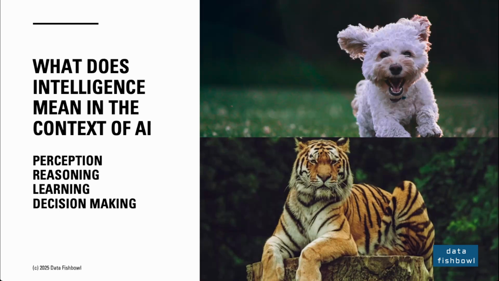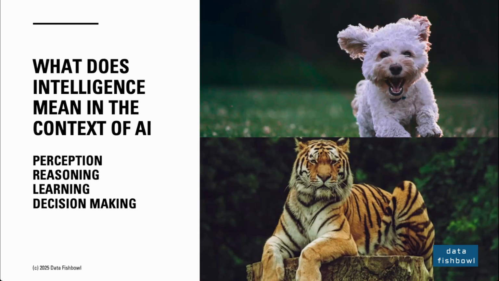When we say intelligent for AI, we're talking about systems that can do tasks normally requiring human intellect. Okay. So things like perception, reasoning, learning, problem solving, even decision making. Can you give a simple example? Like the notes mention a dog or a tiger. Sure. Imagine an AI system looking at a picture. Perception is seeing the image data. Reasoning might involve figuring out features: fur, stripes, paws. Learning comes from seeing lots of images. Problem solving could be distinguishing a dog from a tiger, which is pretty important. Right. And decision making is the final output: that's a dog or that's a tiger. It's about acting towards a goal based on that input and processing.